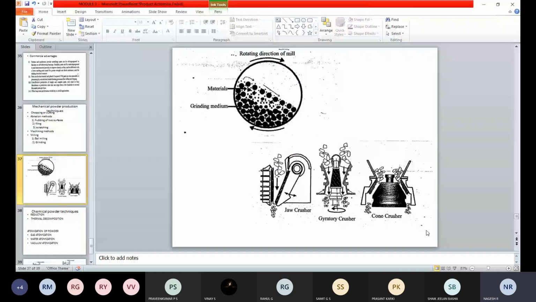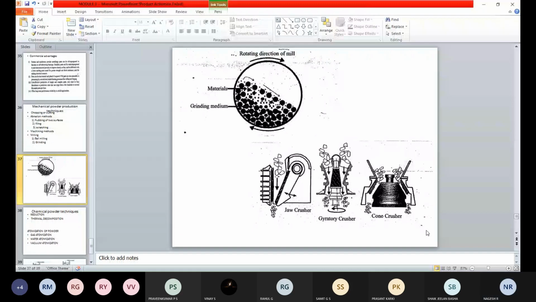We also use different reducing agents like carbon monoxide, ammonia, coal gas, and natural gas. These different reducing agents are used to reduce the material into powder form. It is one of the best techniques, easy and convenient, flexible as well as economical. This is one of the techniques that comes under the chemical methods.